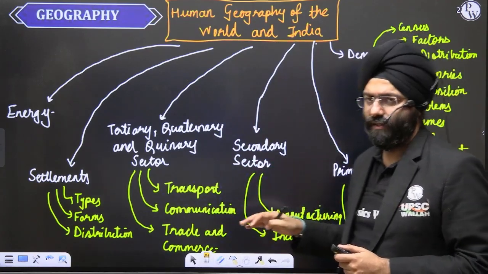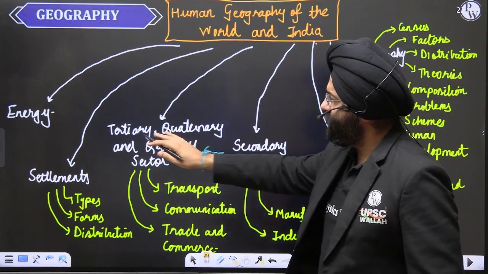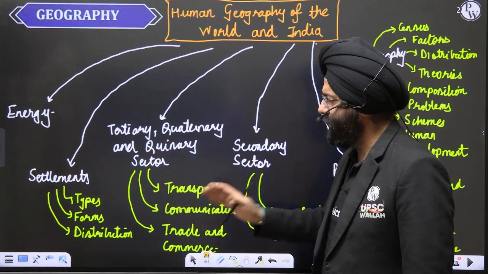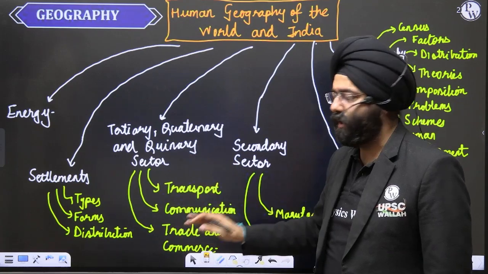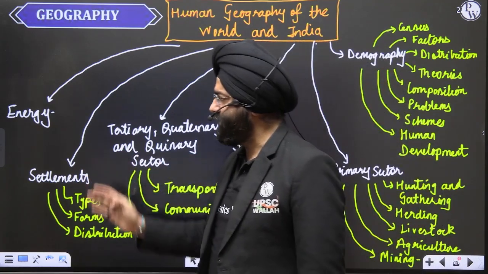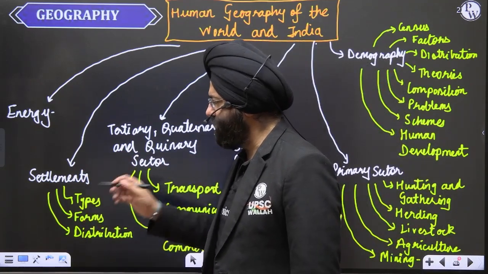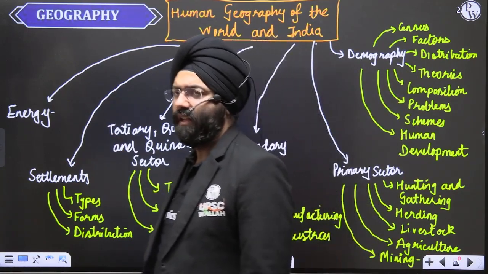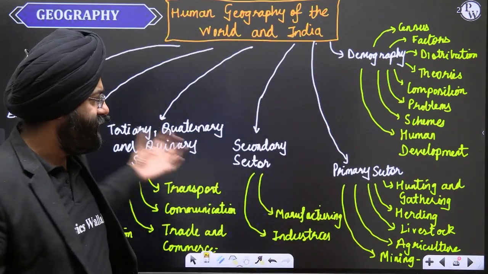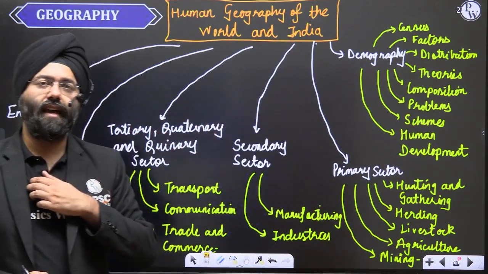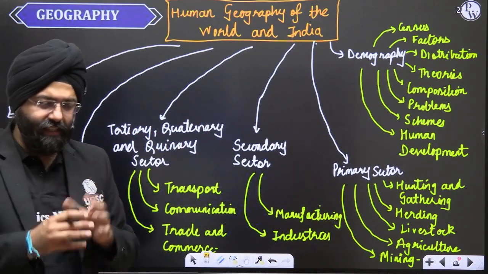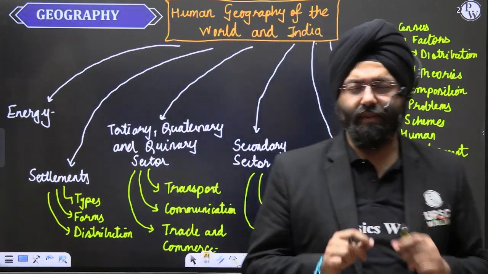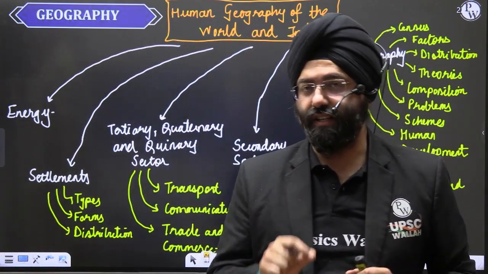Next is the tertiary, quaternary, and quinary services related to transport, communication, trade, commerce, banking, all these dimensions come over here. Next, we cover the topic of settlements, types, then forms and distributions in India and across the world, and the dimensions of energy. All the other small topics are also covered in these as subtopics. Now, this is the representation of the syllabus that is expected of you from the general studies perspective.